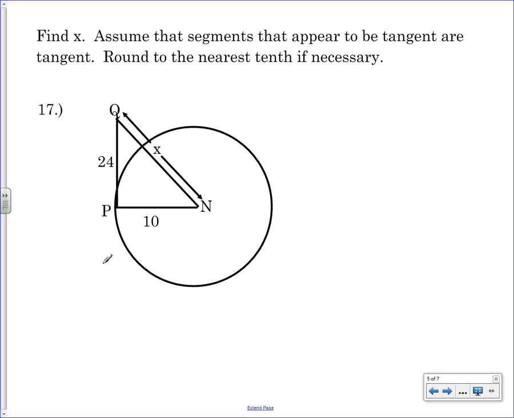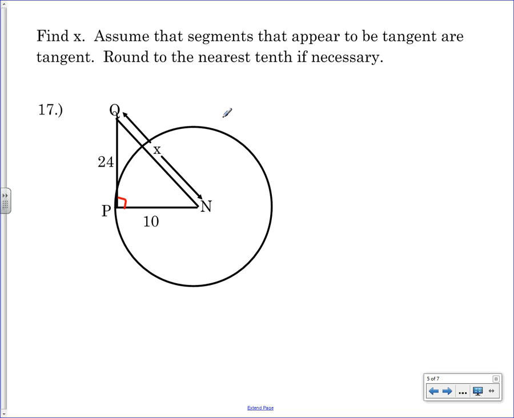Assume that segments that appear to be tangent are tangent. Round to the nearest tenth if necessary. What that means is on that last question, they were asking if it was tangent, so we had to see if it fit the Pythagorean theorem or made a right angle. On this one, they're saying, hey, if it looks tangent, just go ahead and say it is. So looks like QP, in my opinion, looks tangent to circle N, so I'm going to assume it is. So because QP is tangent to circle N, that means the angle P must be a right angle. I'm not guessing. They told me to just go ahead and assume that information is correct.